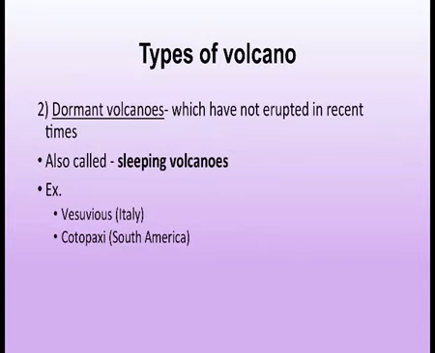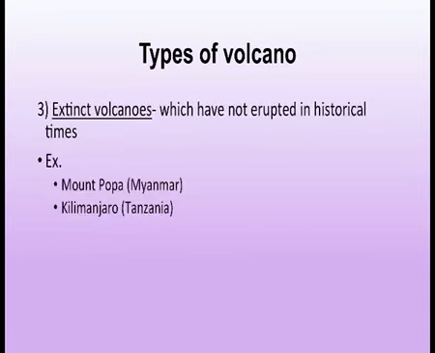The second type of volcano is the dormant volcano, which has not erupted in recent times. It is also known as a sleeping volcano. Examples are Vesuvius and Cotopaxi. The third type is the extinct volcano, which has not erupted in historical times, and the examples are Mount Popa and Mount Kilimanjaro. Now this was on the basis of frequency of occurrence.